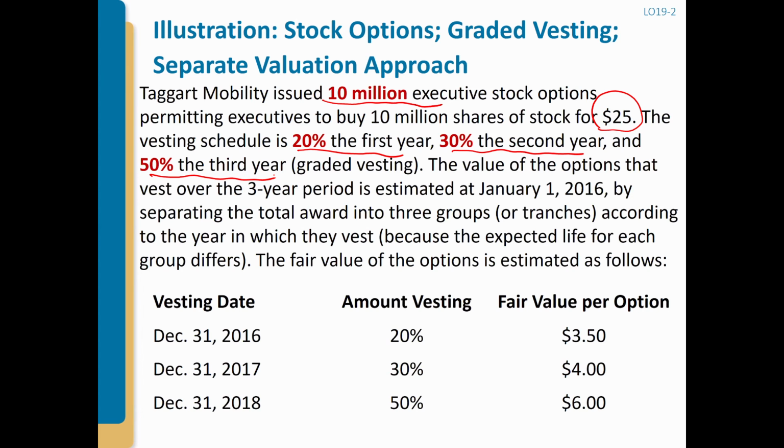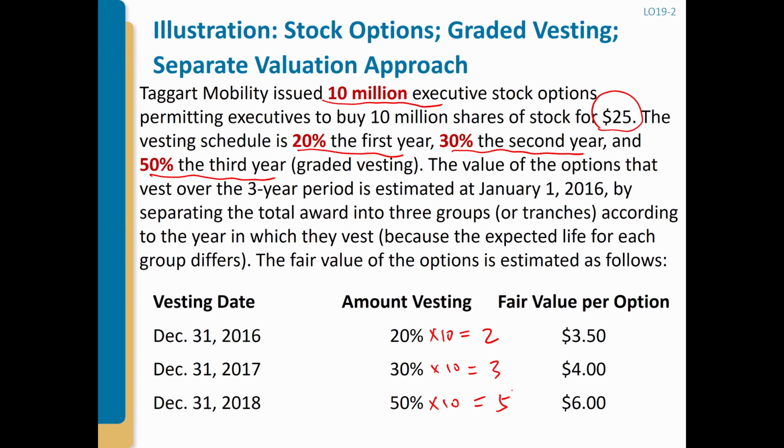So we have graded vesting, because 20% times 10 million equals 2 million. 2 million stock options will be vested in 1 year. The 30%, which is 3 million, will be vested in 2 years, and 50% of 10 million will be vested in 3 years. See, the vesting periods are different.